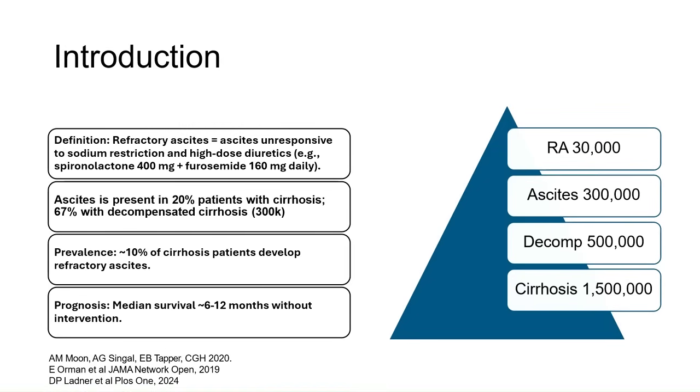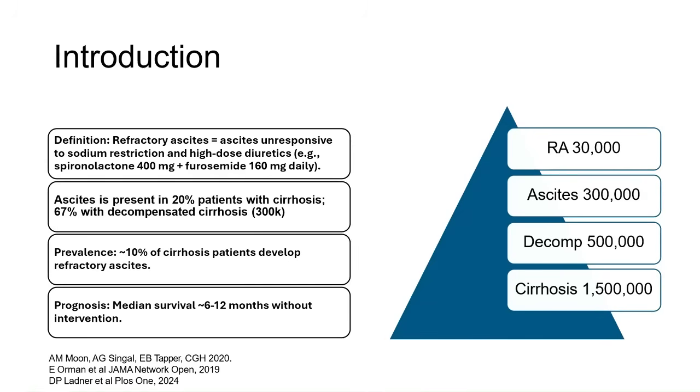Refractory ascites is defined as ascites that fails to respond to sodium restriction and high-dose diuretics, typically spironolactone 400 mg and furosemide 160 mg daily. It represents a critical turning point in the course of decompensated cirrhosis.